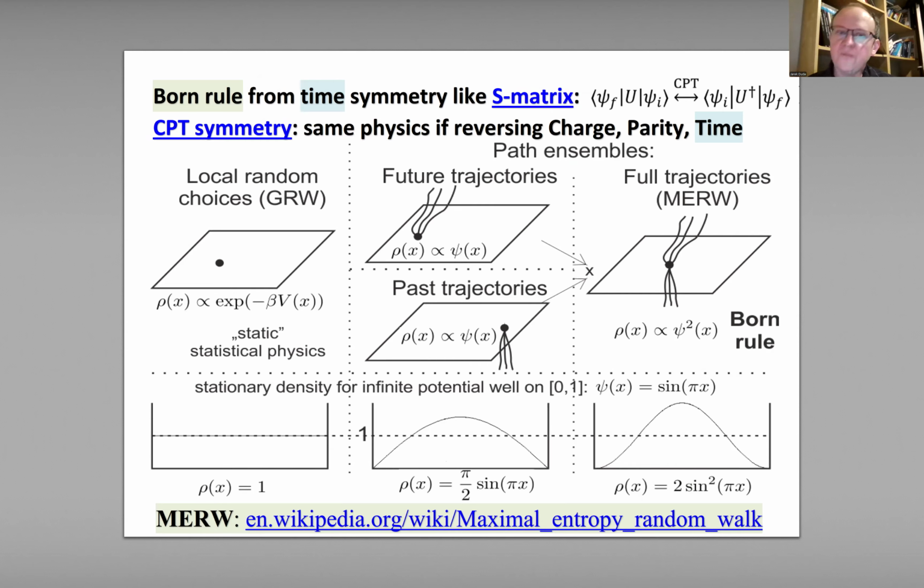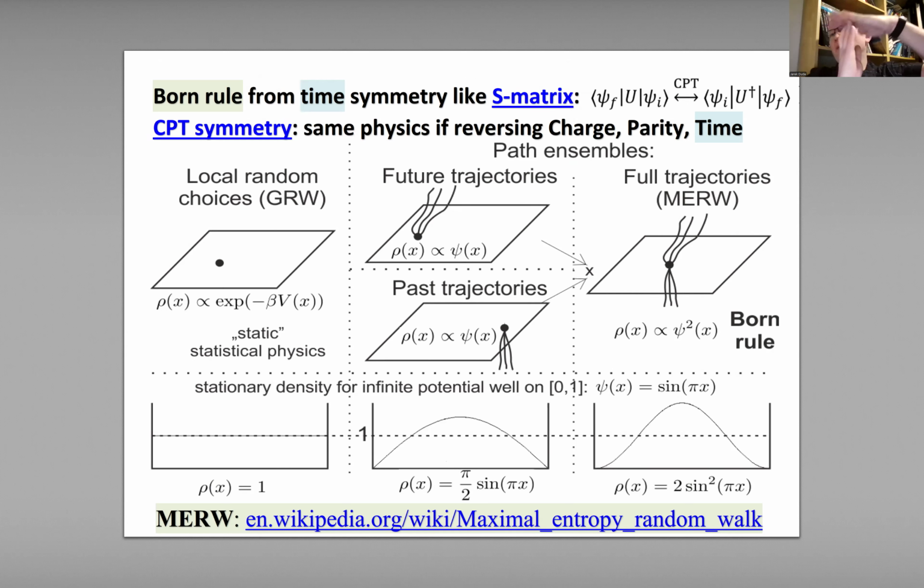And to get the sine squared, we can again assume a not uniform ensemble of single steps like this drunken sailor, but instead an ensemble of entire trajectories. Doing so for half trajectories, from now toward the past or from now toward the future, you'd get the first power of this sine amplitude. But if you use full trajectories, at a given moment both amplitudes have to meet.